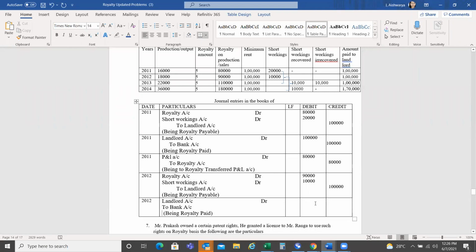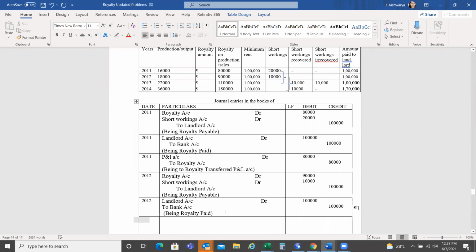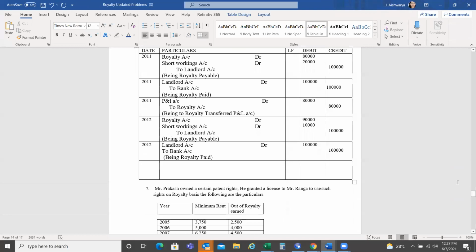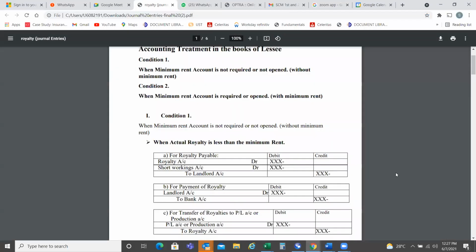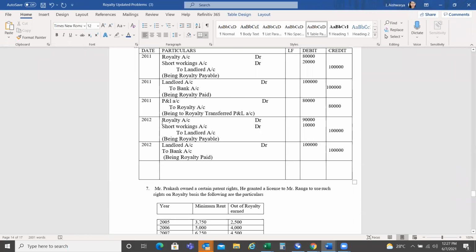Now, amount is how much? 1 lakh, and here also it is 1 lakh. Then after the payment entry, what is the next entry that I have to record? Transfer entry. Yes, transfer entry. So when we are transferring an entry, you have to be careful: it should be P&L account, not the production account.